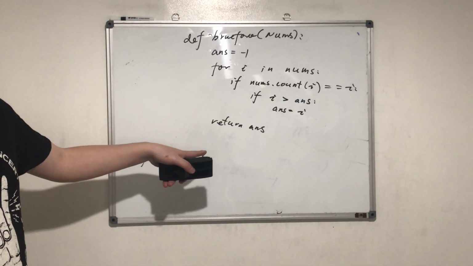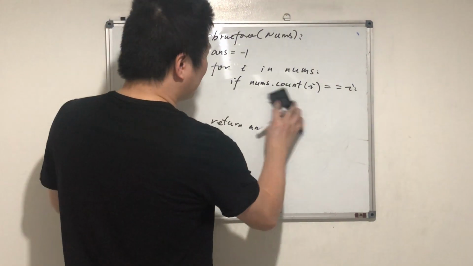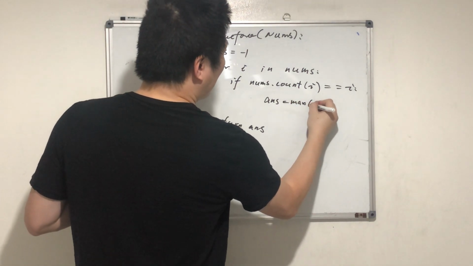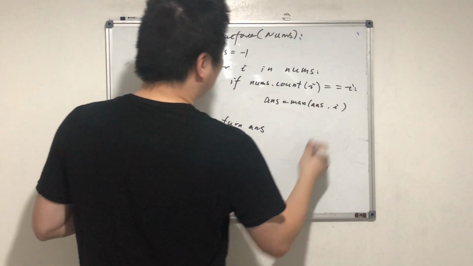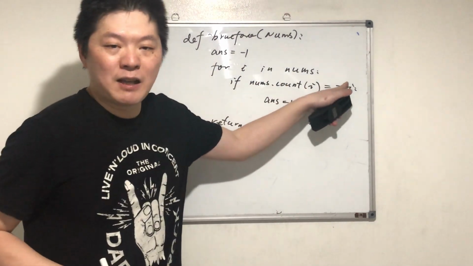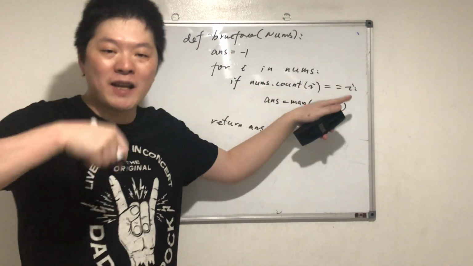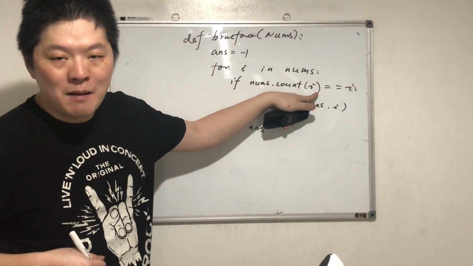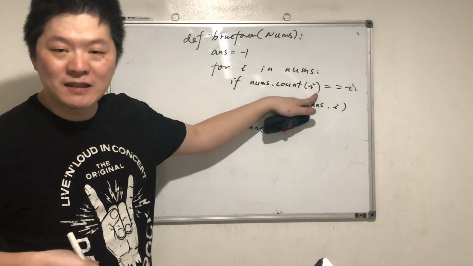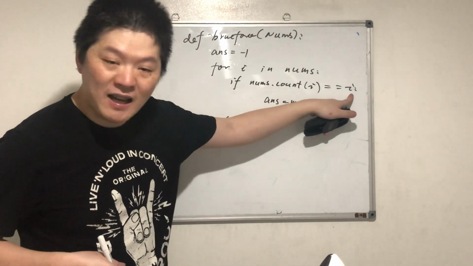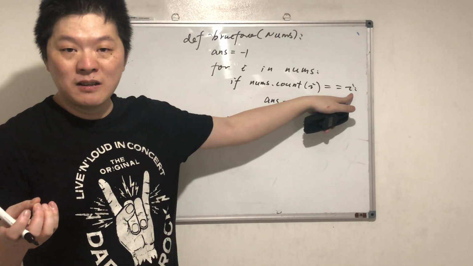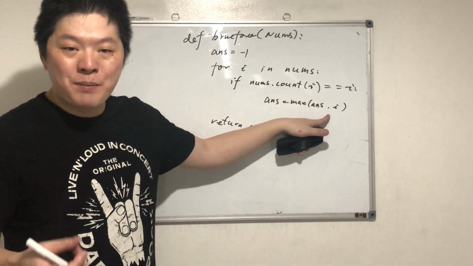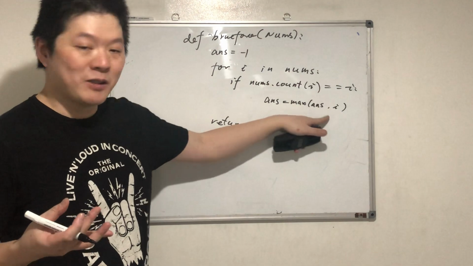Does it make sense? All this one you can just do this: answer equals max of answer and i. Look, we are iterating these numbers. Each number, we'll try each number, and we count how many times it appears in the list, right? If it appears the same number of times as its value, then this is a lucky number, right? And we need to store the largest lucky number, right?